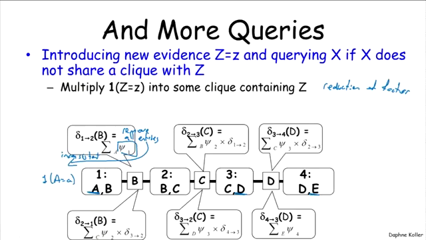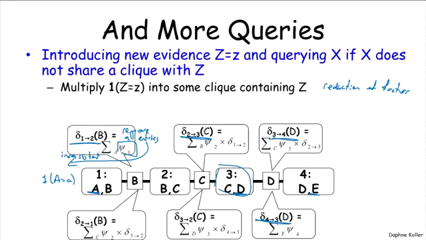Which messages would change? Delta 1,2 would change because psi 1 changed. Delta 2,3 would change because delta 1,2 changed. Delta 3,4 would change, but we don't care about delta 3,4 if we're interested in this belief over here. What about other messages?